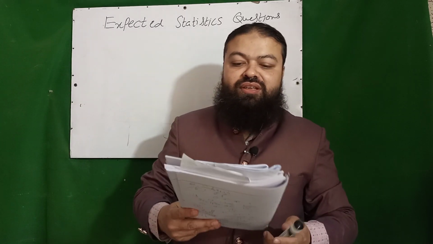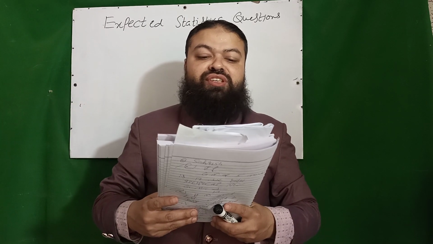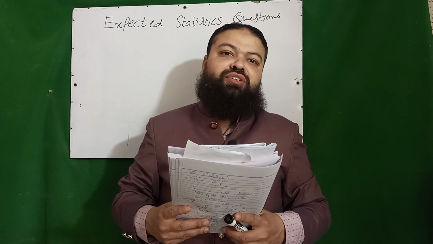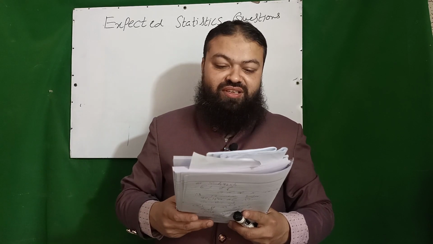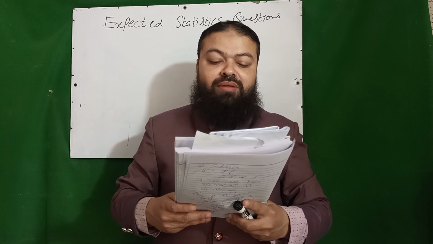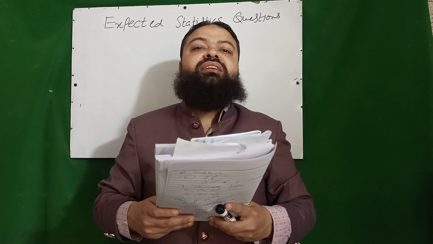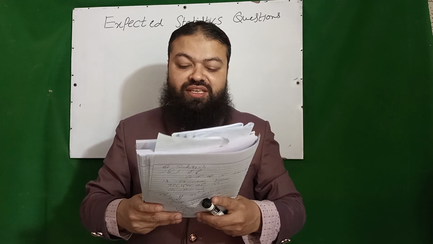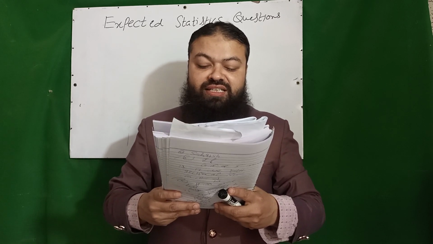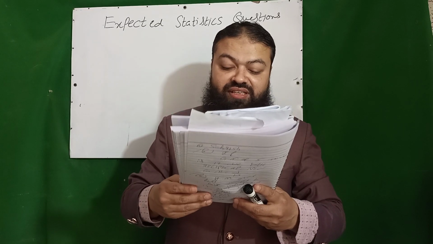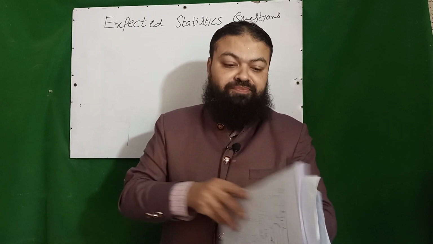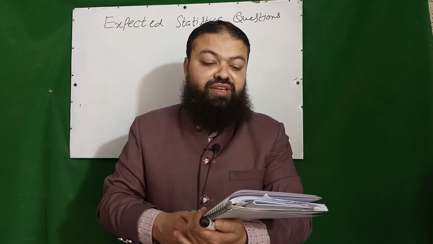Question number 1 is, which is the unstable measure of dispersion? Range is called unstable measure of dispersion. Next is stable measure of dispersion, and that is standard deviation. Question number 3, stable central tendency is arithmetic mean. Next, unstable central tendency is mode. Next question is very important.